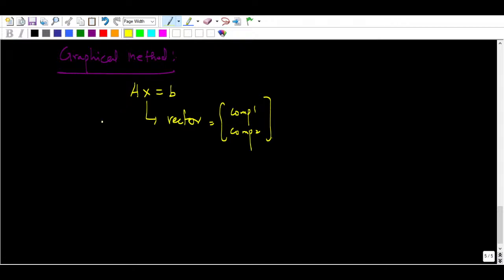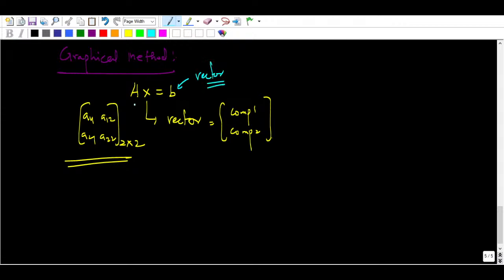So two equations, two unknowns means it is a 2 by 2 matrix, you call it, okay? So it is A11, A12, A21, A22, right? It is a very easy matrix, okay? 2 by 2 matrix, or you call it square matrix as well. And this is again one vector only. So you are taking the matrix into vector multiplication, and you are getting a vector only, right? So this is one way of representing a system of linear equations in two variables, okay?